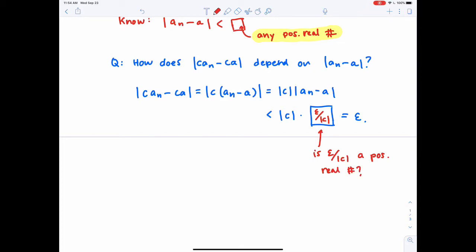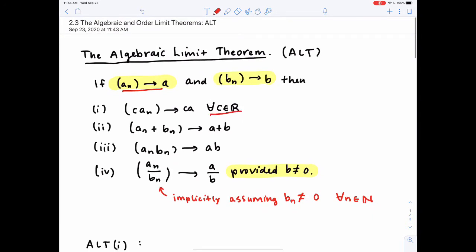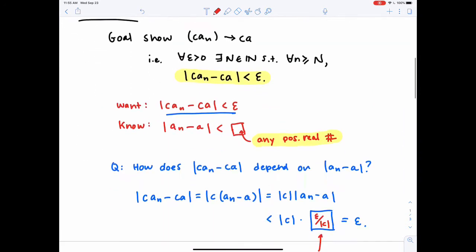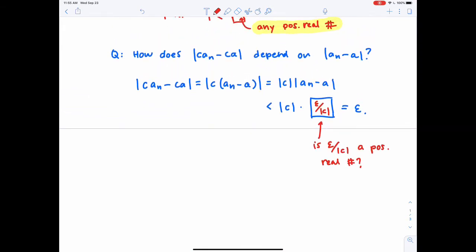And if it's not, then I can't do this. Well, remember in part 1, we are saying that this is any C in R. And so in particular, I need to worry about what happens when C is equal to 0. If C is non-zero, then this will be a positive real number because I've incorporated absolute values in the expression to handle the case when C is negative. So we have to ask the question, what if C equals 0? Because we cannot use epsilon over absolute value C in that case.